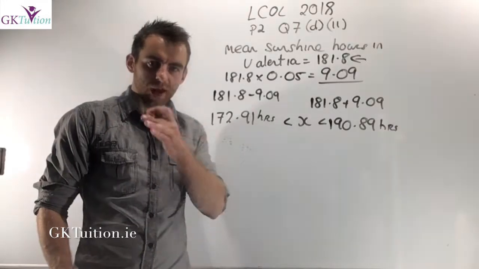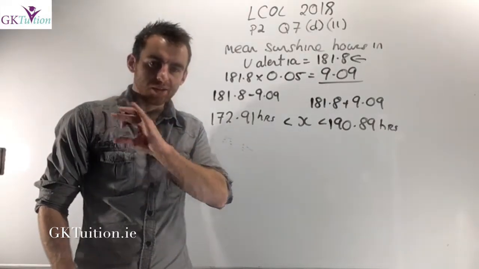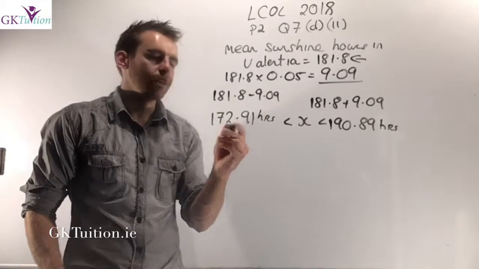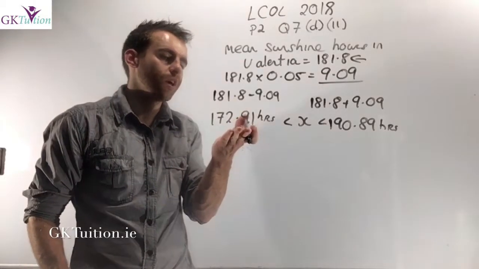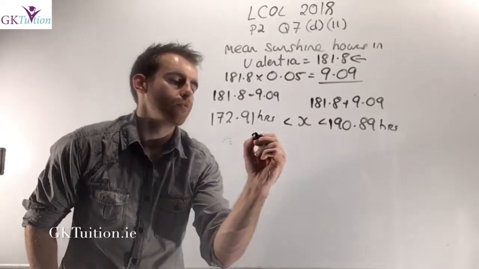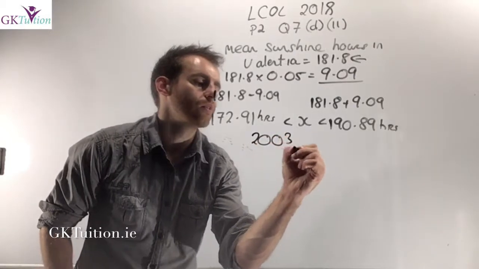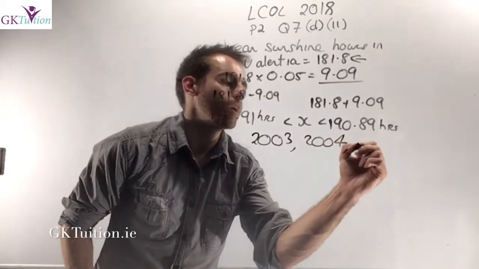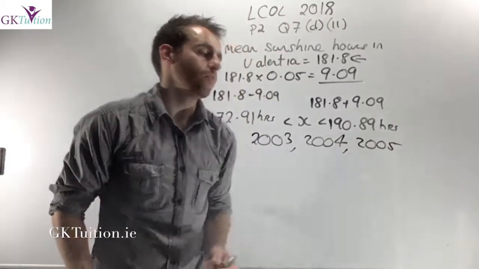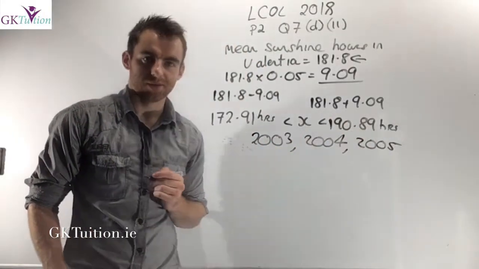So if you look at your original table and you look at the data, clearly there's 3 years in which the sunshine hours lies between these two figures. The 3 years in this case is 2003, 2004 and 2005. So your final answer there are actually those 3 years.